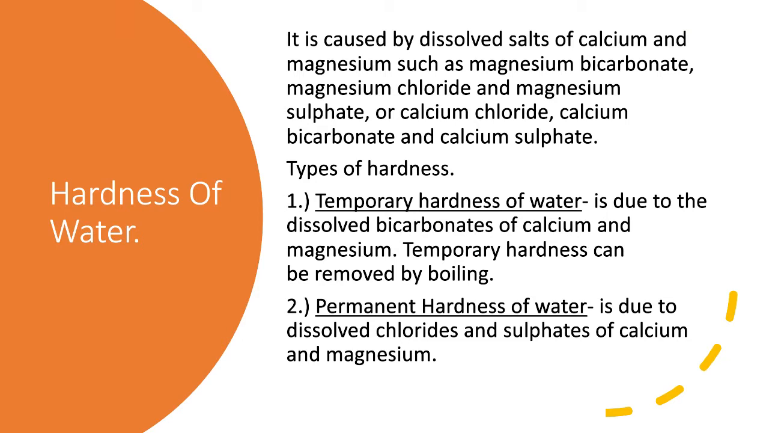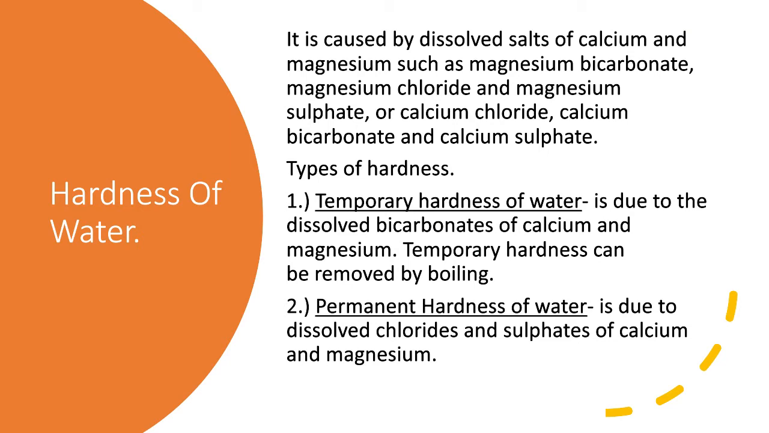Now we come across two types of water. One is soft water and the other is hard water. Now what are the causes of hardness of water? It is caused by dissolved salts of calcium and magnesium, such as magnesium bicarbonate, magnesium chloride, magnesium sulfate, or calcium chloride, calcium bicarbonate, and calcium sulfate. I hope now you know the reasons.